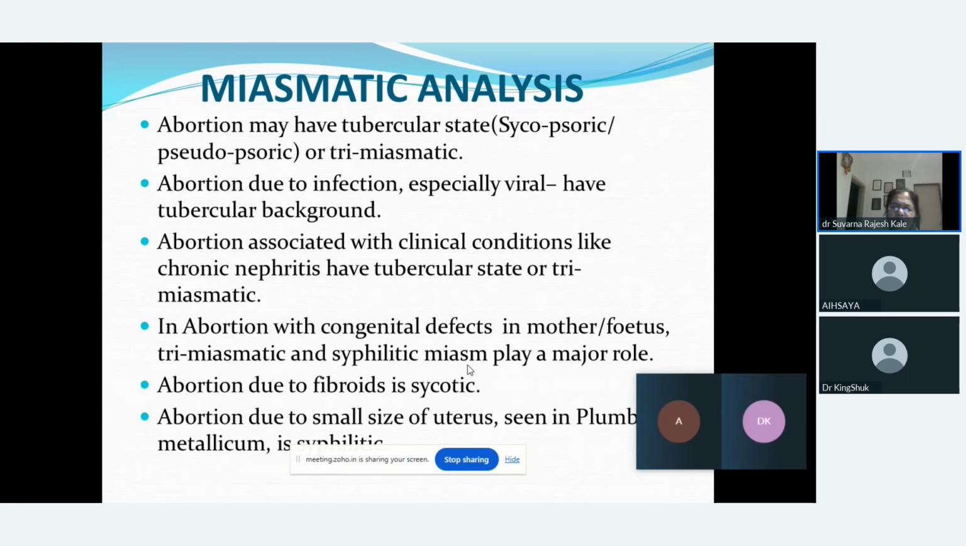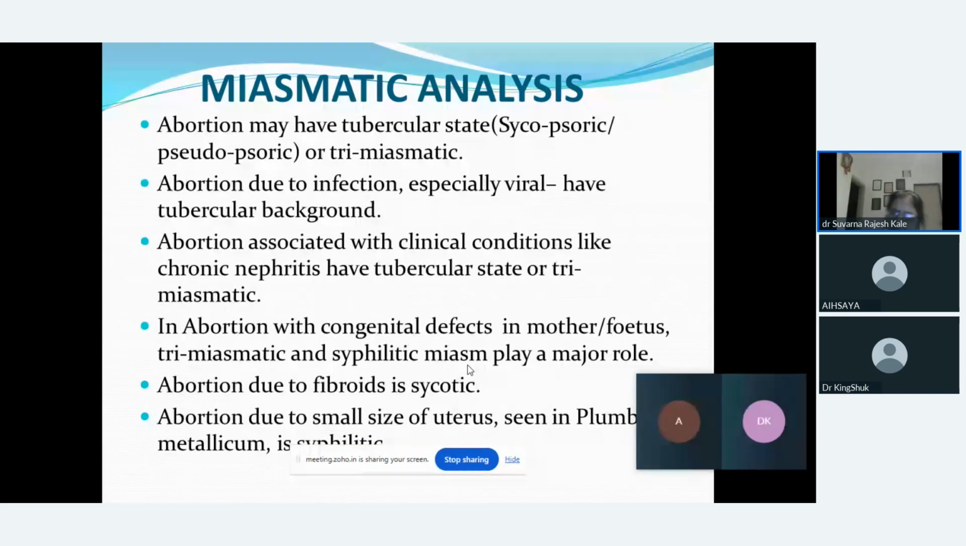Next, how can you analyze the miasmatic background? Abortion can have a tubercular state, which may be psoric, or it may be pseudopsoric, or it may be tri-miasmatic. If abortion is due to infection, mostly if it is viral, then we can think about the tubercular background. If abortion is associated with a medical condition, like chronic nephritis, it may be a tubercular state or tri-miasmatic. If the abortion is from a congenital defect in the mother or in the fetus, we can think about tri-miasmatic or antisyphilitic medicine playing an important role.